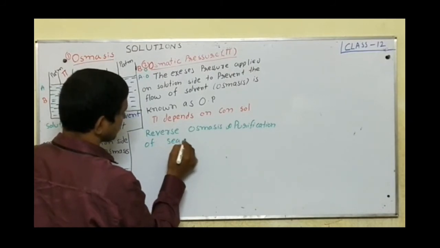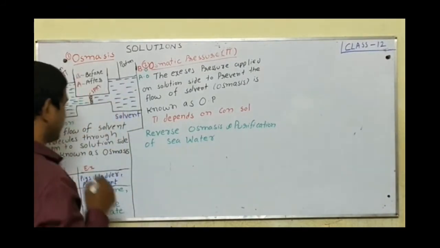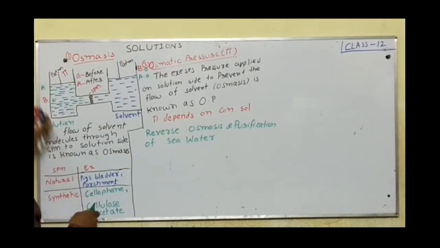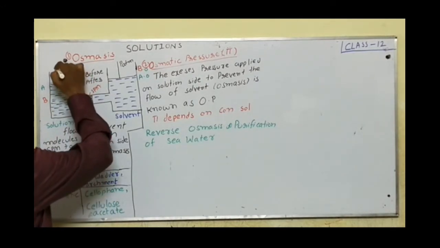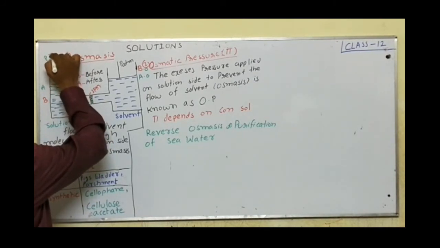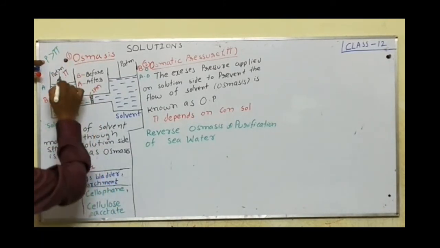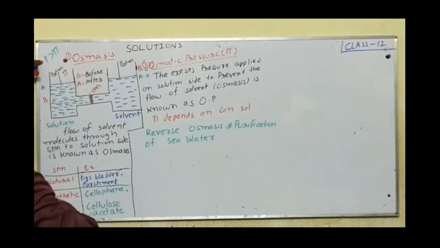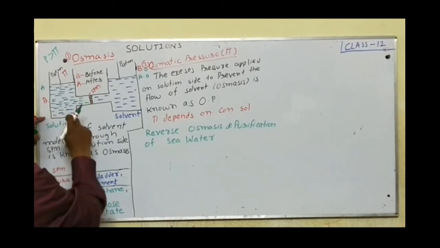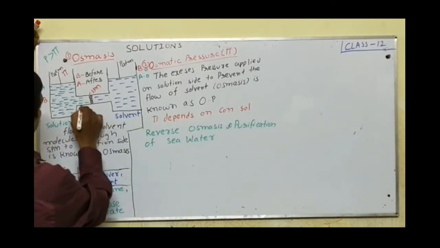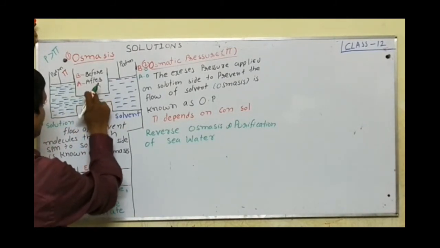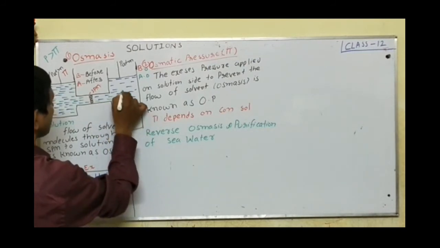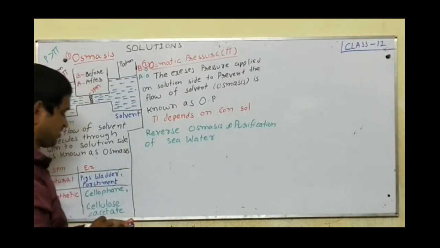If we apply pressure greater than pi, that is osmotic pressure, on the solution side, the solvent present in the solution passes through the semi-permeable membrane towards the solvent side. This is known as reverse osmosis.